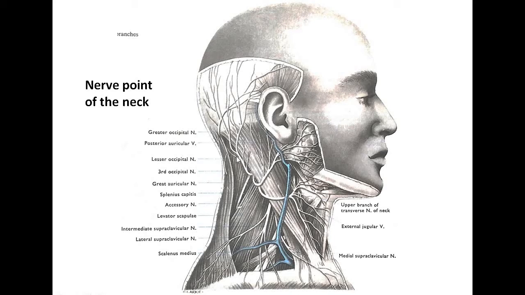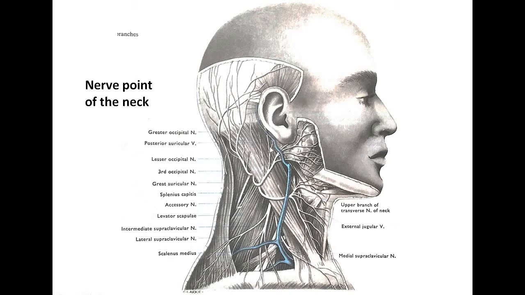This is the lesser occipital nerve. The lesser occipital nerve hooks around this spinal accessory nerve. So this is the hooking of the lesser occipital nerve over the spinal part of the accessory nerve. The nerve runs along the posterior border of the sternocleidomastoid muscle to enter the posterior aspect of the scalp. Here it will innervate the skin of the upper one-third of the cranial surface of the auricle, and it will also supply the area of the scalp behind the